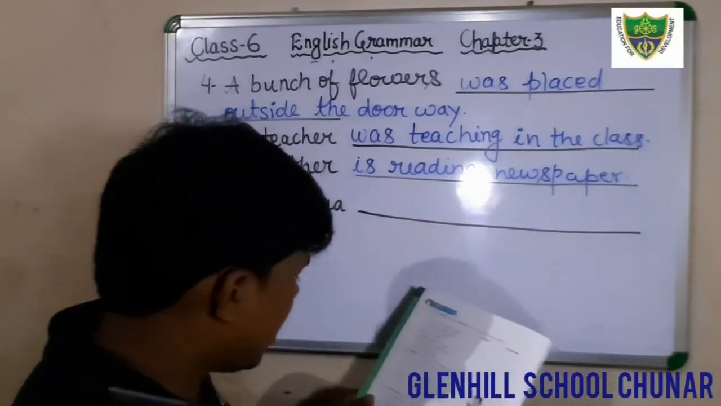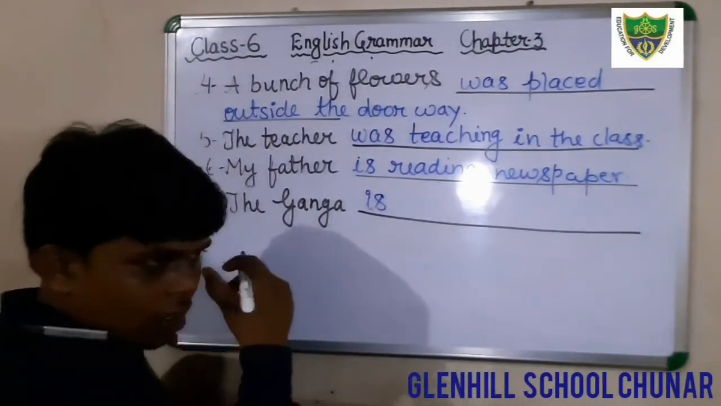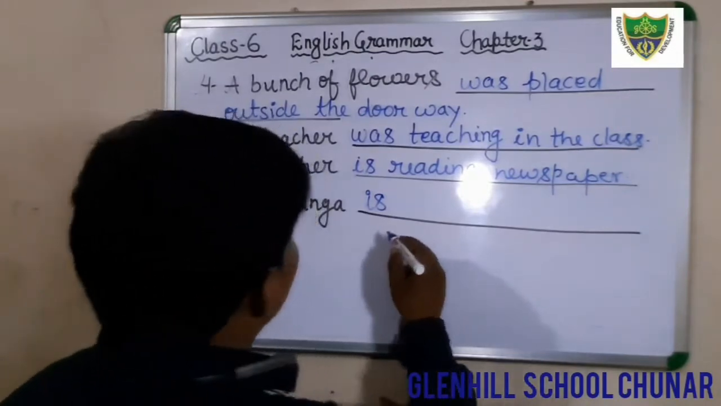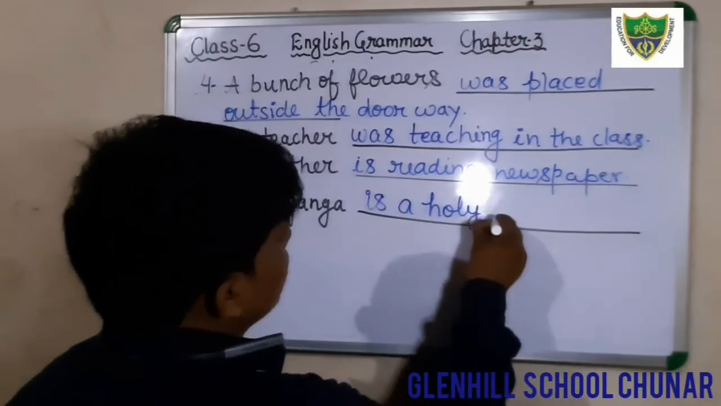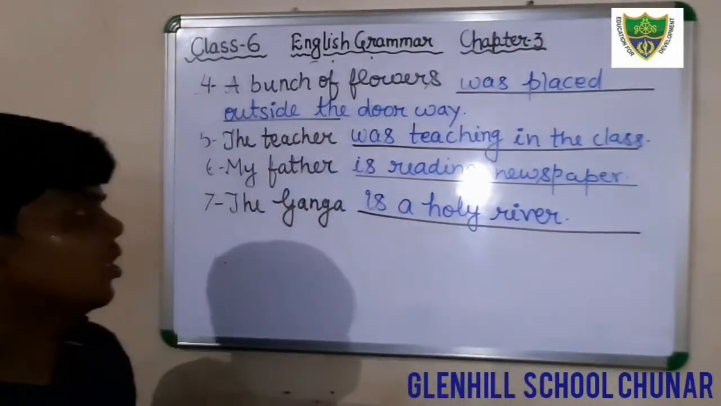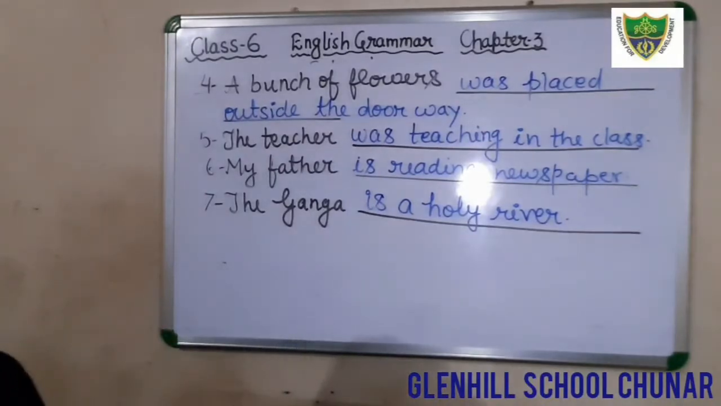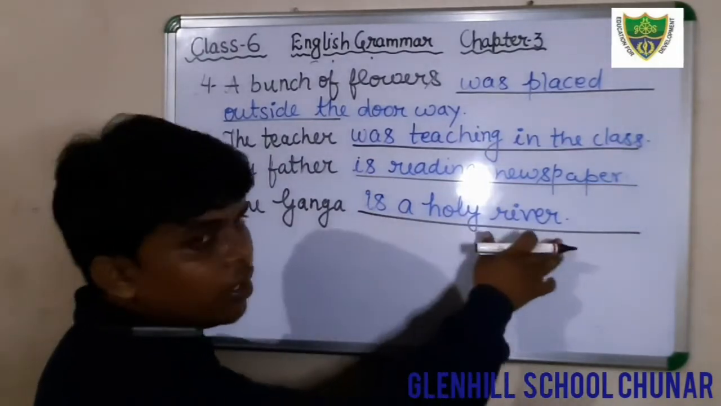Just see, the Ganga is a holy river. What would be the correct or appropriate predicate? The Ganga is a holy river. Okay, this is the sentence: The Ganga is a holy river. In question number 7, you will fill in "is a holy river."